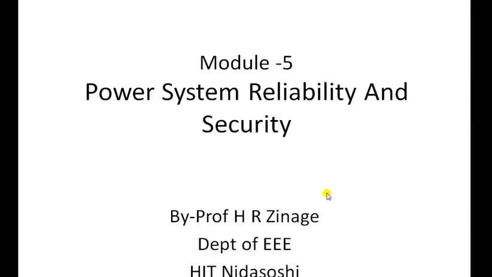Hello students, let us continue our discussion on power system security and reliability. In the previous class we have already discussed security constraint optimal power flow with one example, how we are going to change the generation scheduling in order to initialize the control actions that we have seen in detail. In today's lecture, our focus will mainly be on contingency analysis.